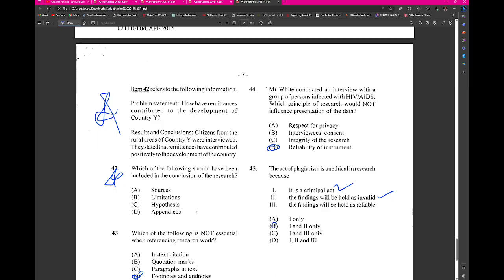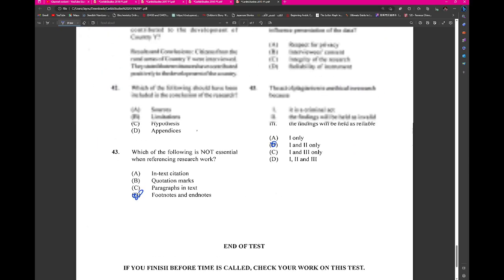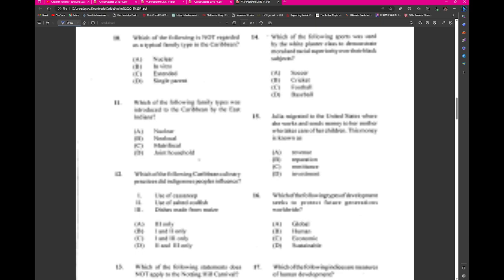1 and 2. Right, so that is the end of the Caribbean Studies paper 1 that I have for you.